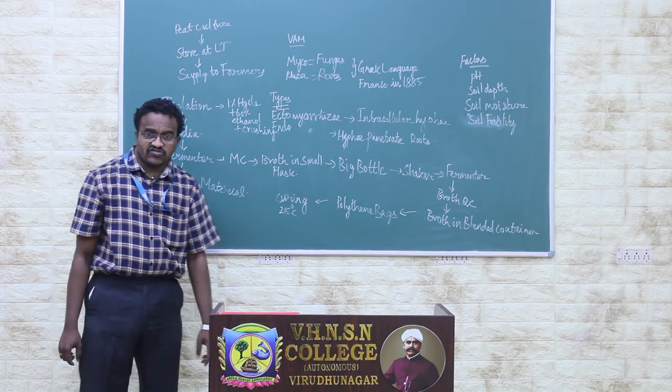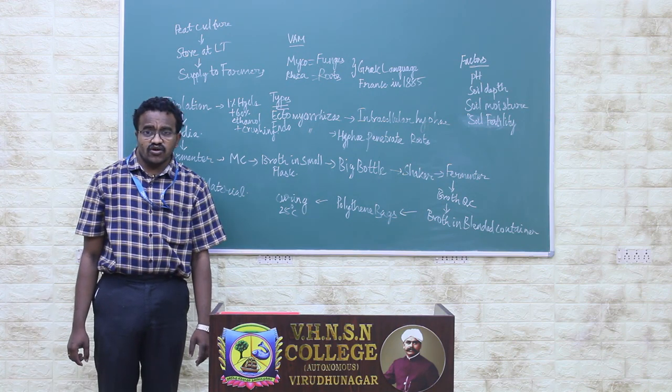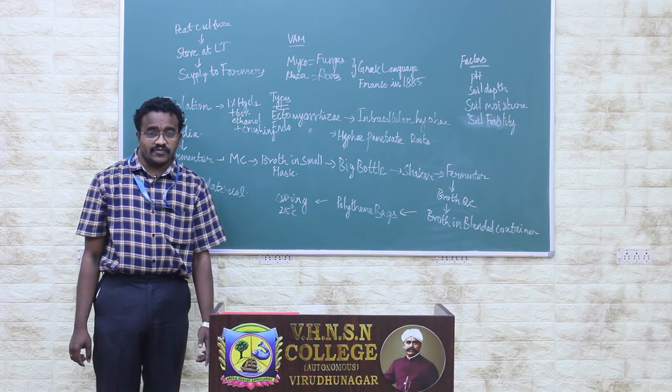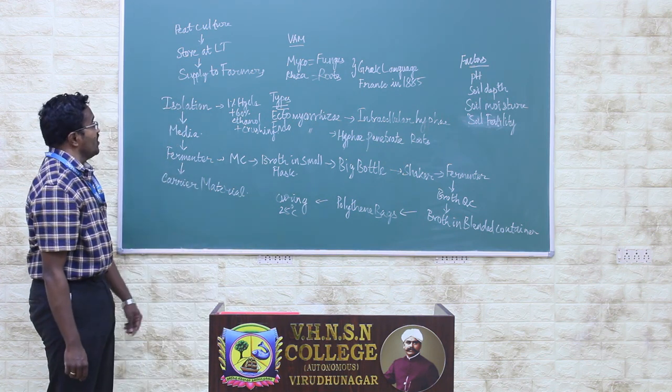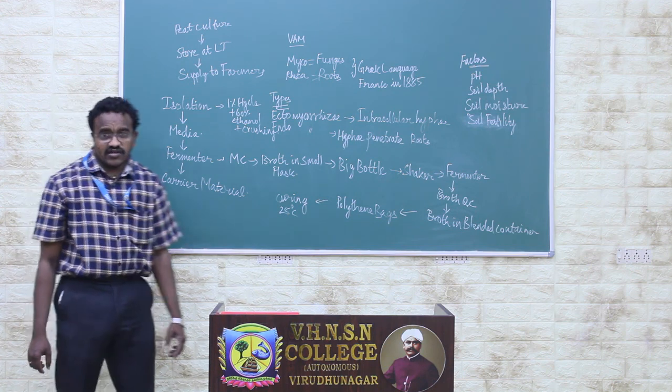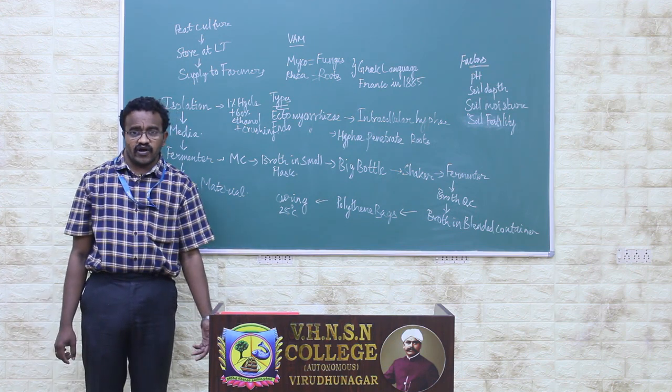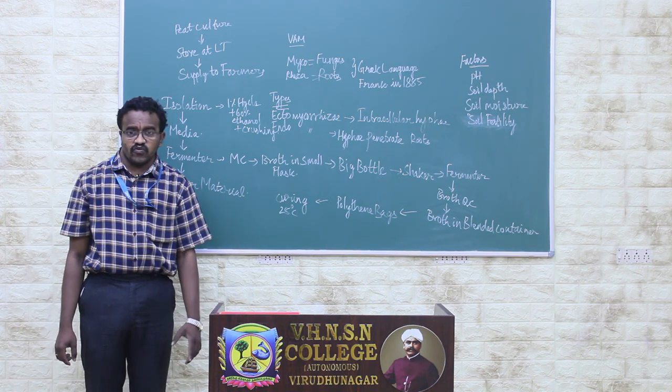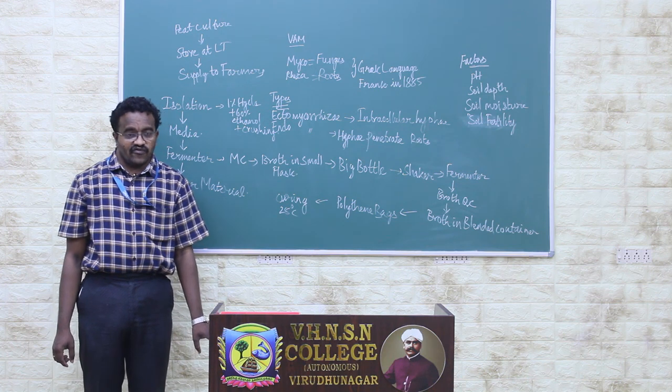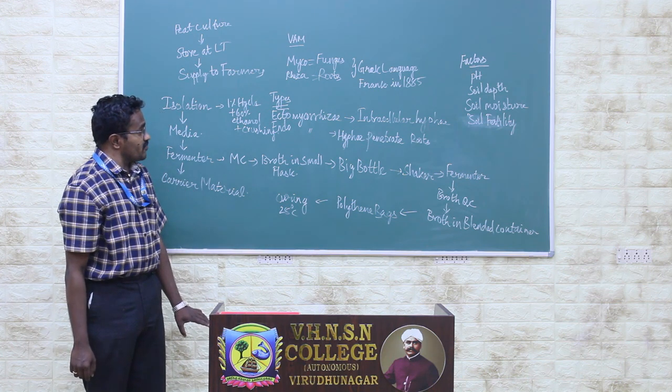Next, we store the peat culture at low temperature. LT is nothing but low temperature preservation. After that, we give the produced product to the farmers. This is the overall production of the VAM, or vesicular arbuscular mycorrhizae.